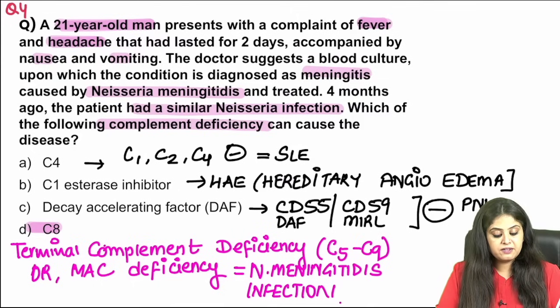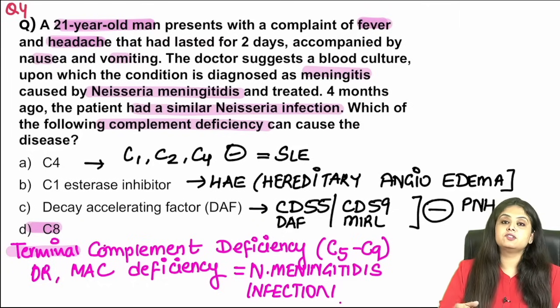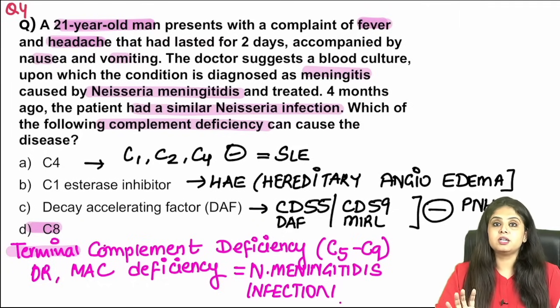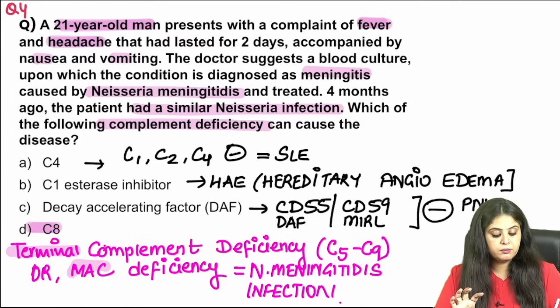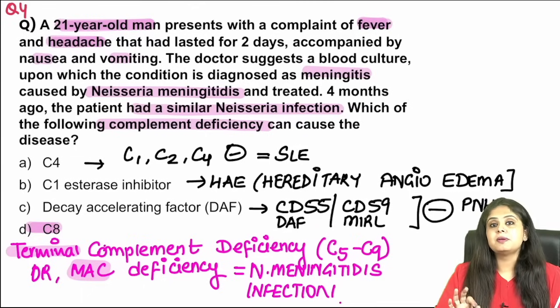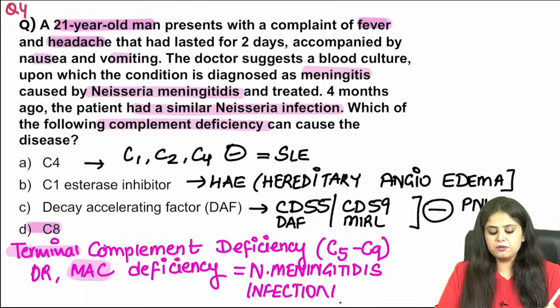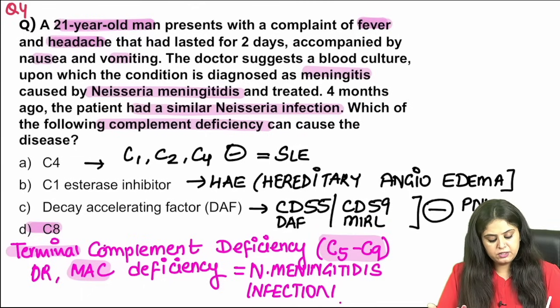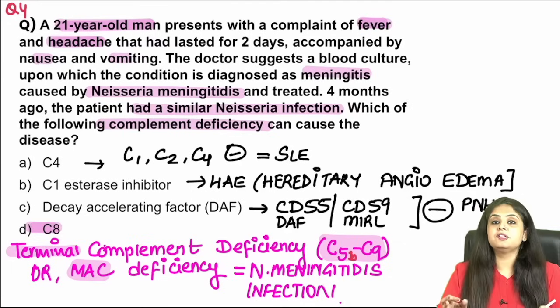PYQs, that whenever there is a terminal complement deficiency, the complement pathway ends as what? The last product formed in the complement pathway is the membrane attack complex. What is it made up of? It is made up of C5b to C9. That's the C5b to C9, the composition of membrane attack complex.